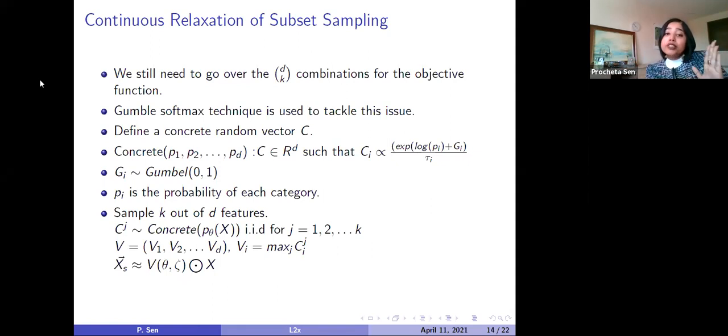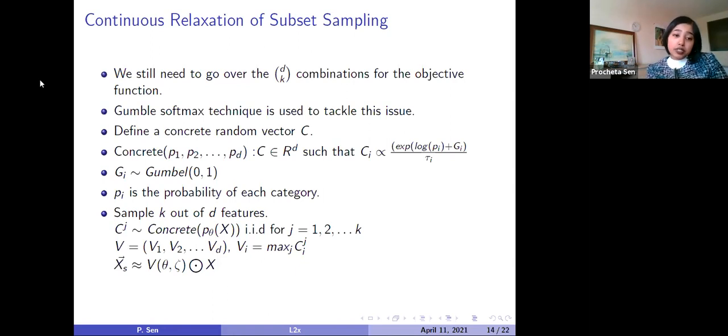And now once we generate these k random vectors, we are sampling this k times because our objective is to find the k-subset feature space. That's why we sample it k times. Once we sample it k times, we introduce a new variable which is called V, and that will also be a d-dimensional vector.